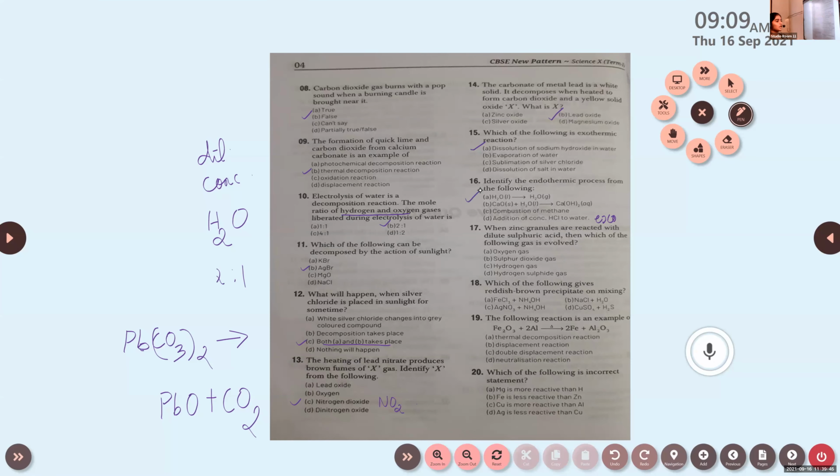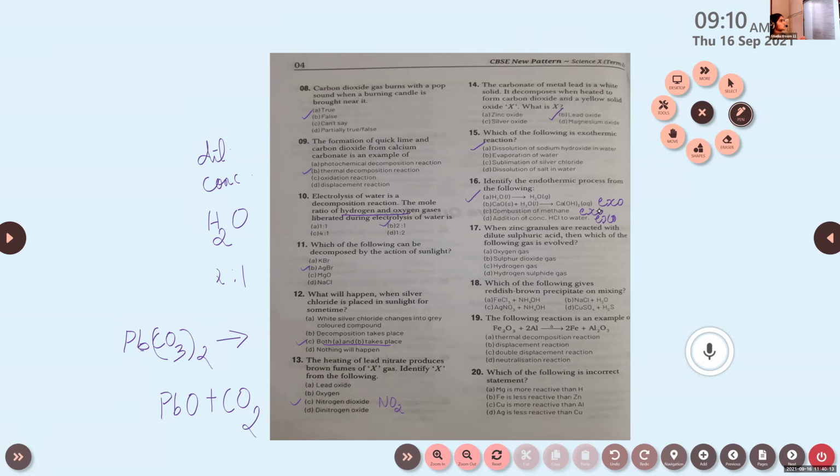On boiling, heating liquid into gas, heat energy is absorbed. Yes, H2O will be converted to gaseous state. On boiling, this liquid is converted to vapor state, so heat energy is absorbed. In the second case, it's an example of exothermic, and combustion of methane also produces heat energy. It's also exothermic. So the correct answer is option A.